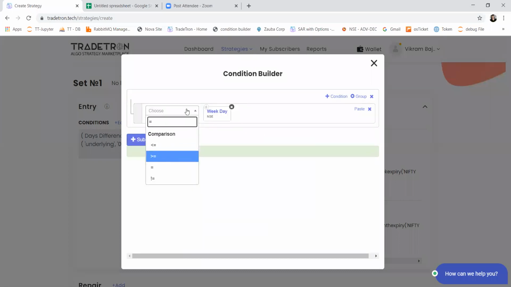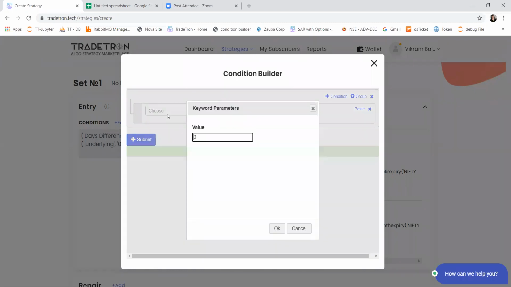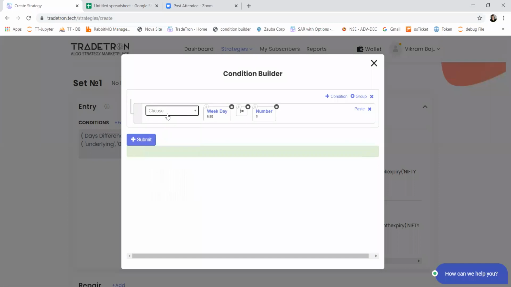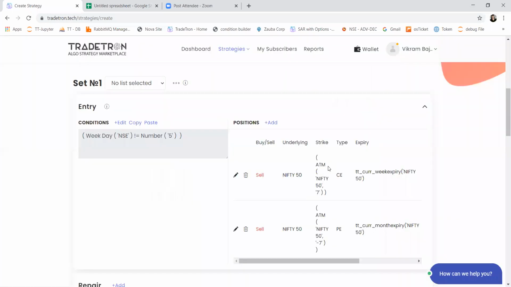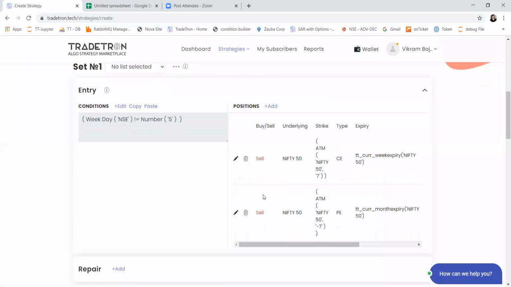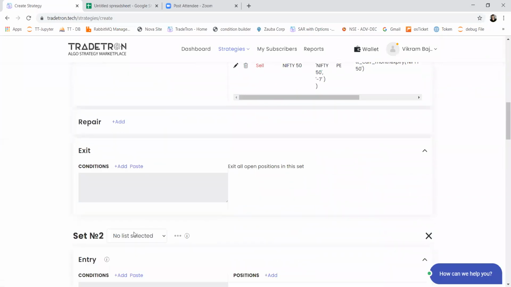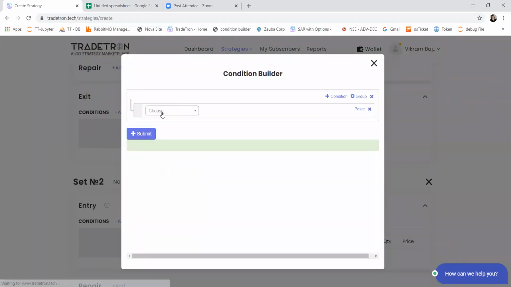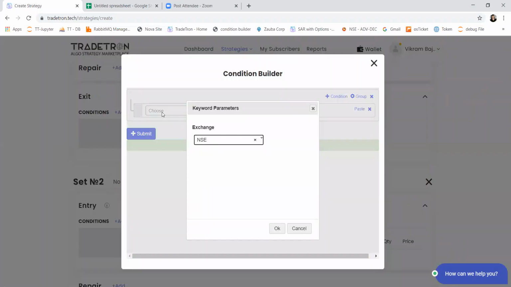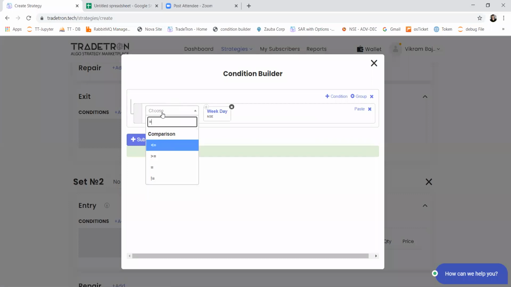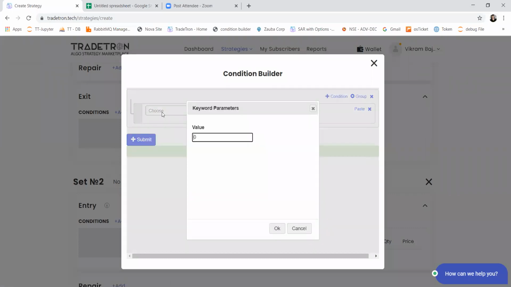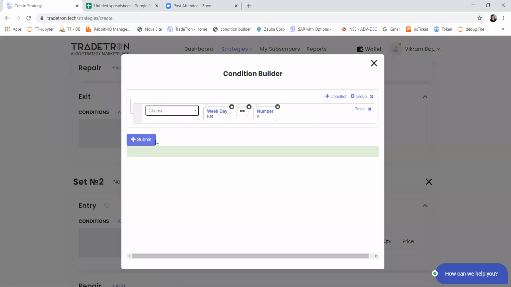So if weekday is not equal to Friday, then this position has to be taken. And only for Friday, I will create one more set which will have an entry condition: weekday is equal to 5, which means it is Friday.